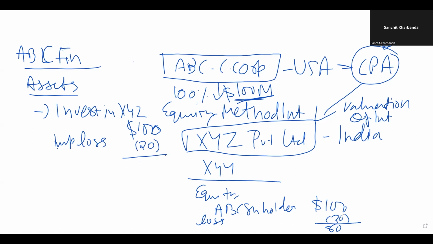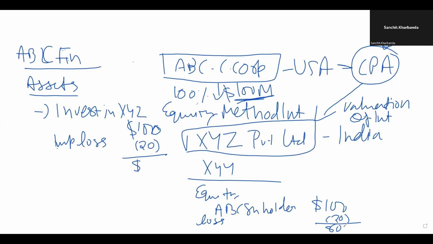But sir, then what about retained earnings in XYZ? So this loss is coming from retained earnings. I'm just doing a shortcut. This loss directly will not come. It will come from retained earnings.